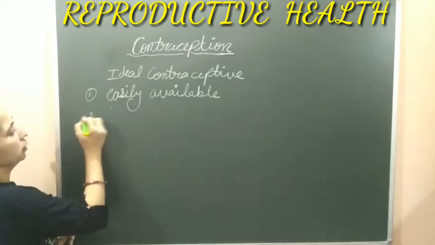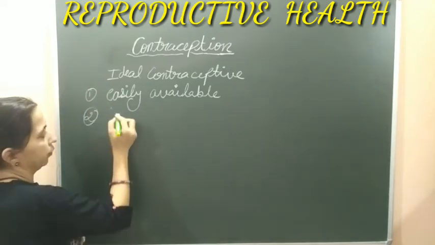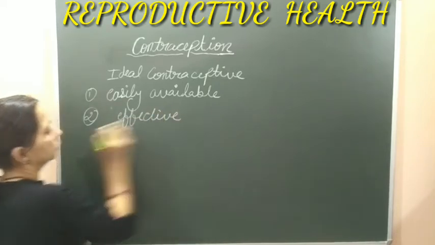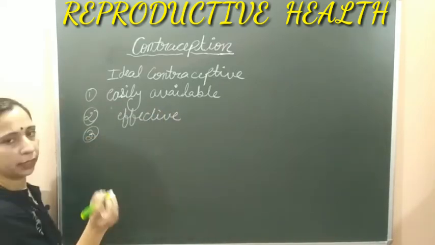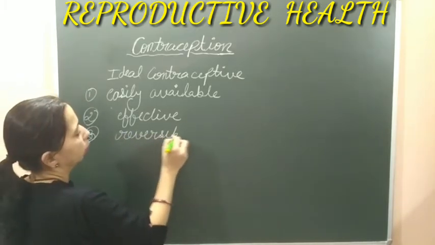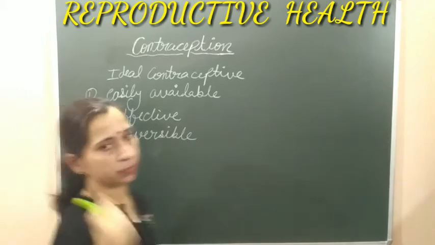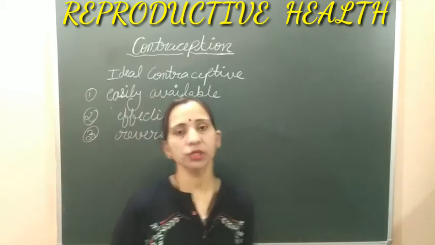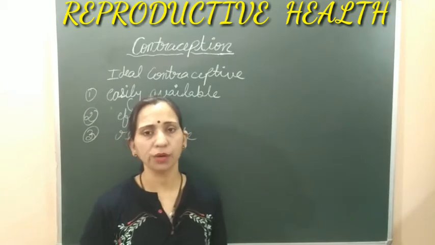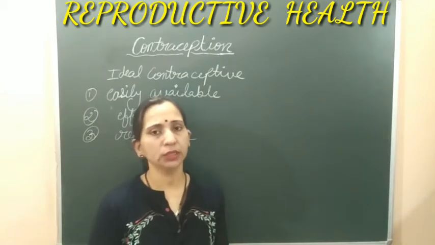Second, it should be effective. Third, it should be reversible. Why are we saying it should be reversible? Because in some cases couples use contraceptives just to delay pregnancy.